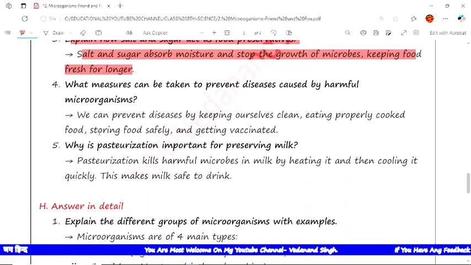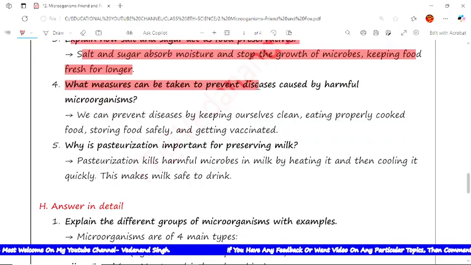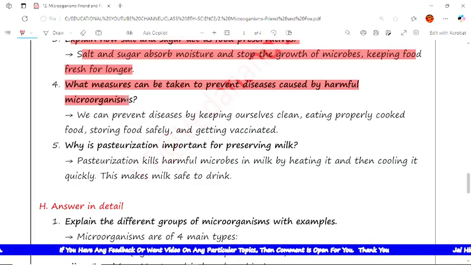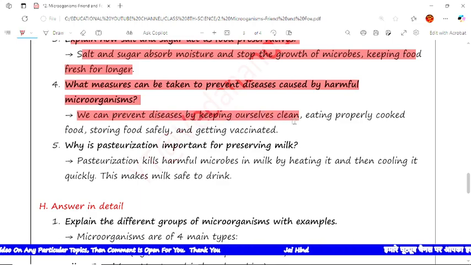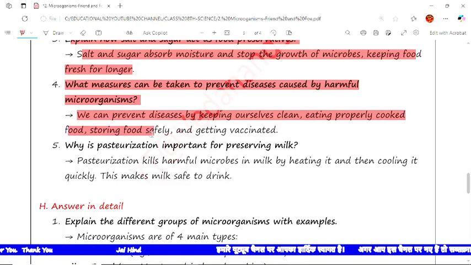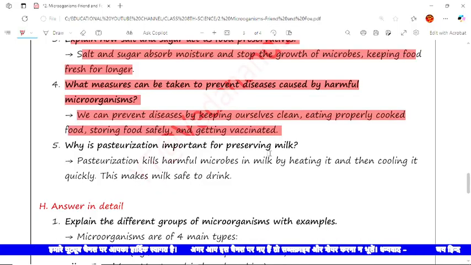So the next question is what measures can be taken to prevent diseases caused by harmful microorganisms? The answer is we can prevent disease by keeping ourselves clean, eating properly cooked food, storing food safely, and getting vaccinated. These are the proper steps that should be taken.